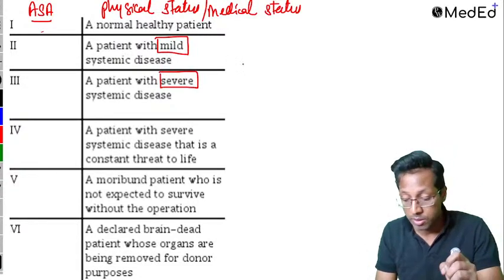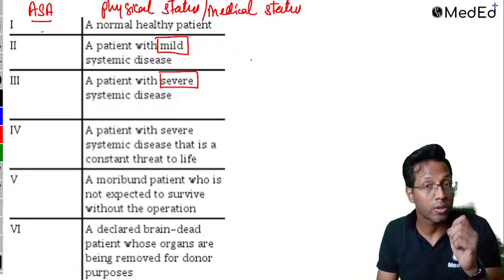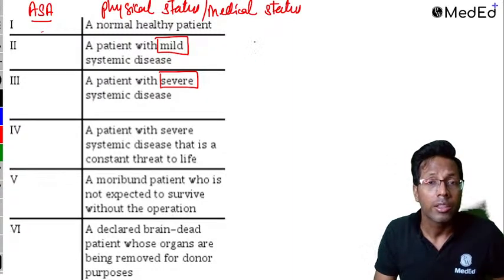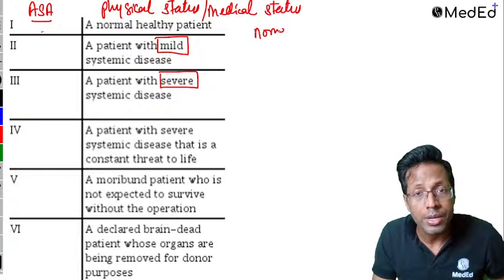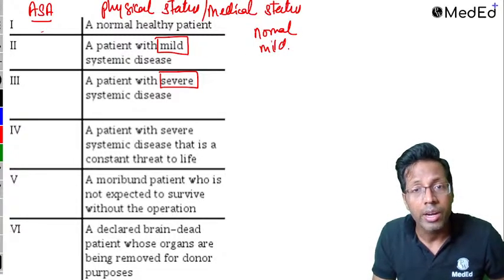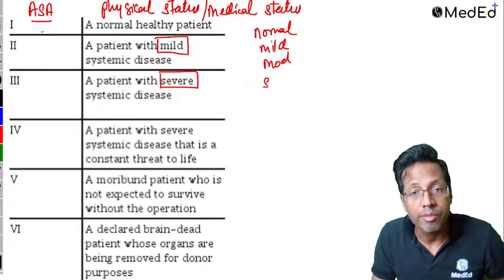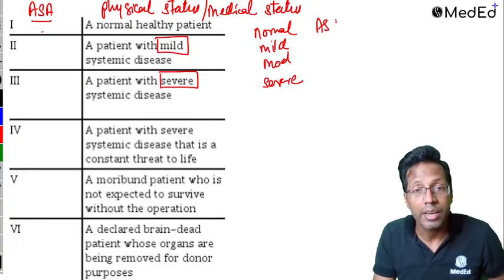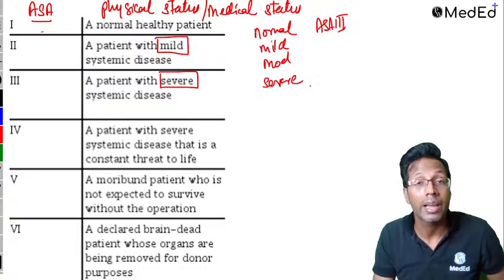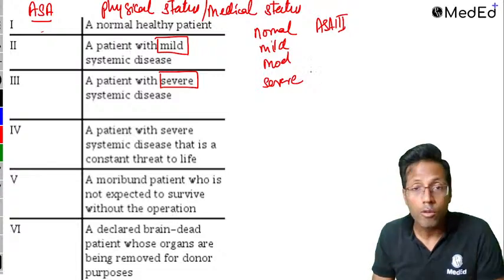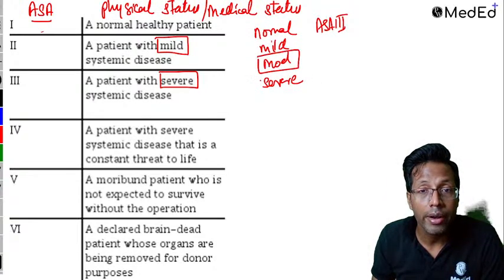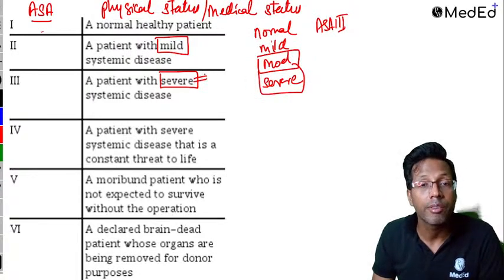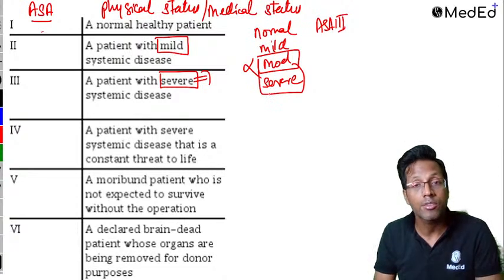There was a problem. If you will see the YouTube channels, a lot of students, when this question was asked in INI-CET, the options they had given was a normal patient, they had given mild, they had given moderate, and they had given severe. So a lot of people, when this question came in exam, they had asked what is ASA grade 3. This was asked in the exam INI-CET, right? So a lot of students had a confusion, sir, whether it is moderate or it is severe. Remember, it is severe. It is not moderate. ASA 3 is not moderate.